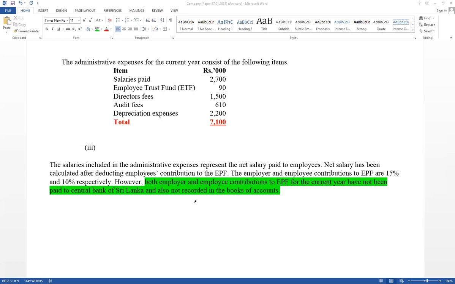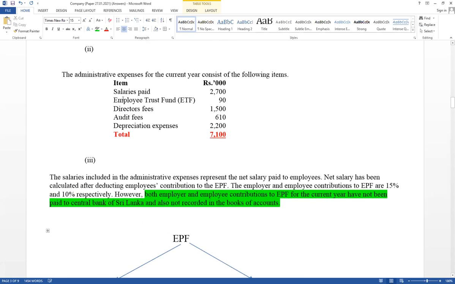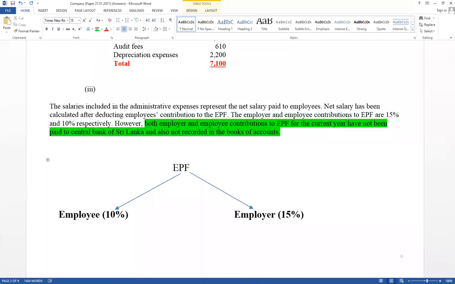First one, think about EPF and ETF. EPF recorded already. And percentage it has given 10% and 15%, employer and employee. And here net salary available. Therefore, from the beginning, gross salary should be calculated. Think about gross salary, how to calculate.